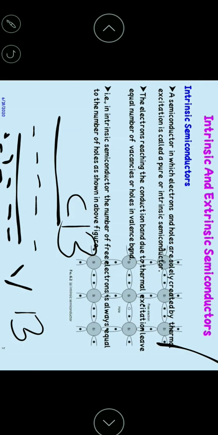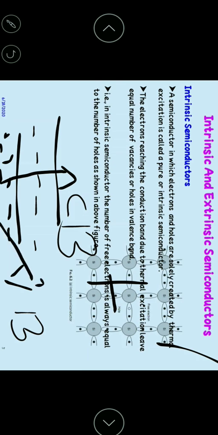Examples for intrinsic semiconductors are silicon and germanium. These form covalent bonds with the adjacent neighboring atoms. Due to that, valence electrons are tightly bound, so they have low conductivity at room temperature. At low temperature, the valence band is filled with electrons and the conduction band is empty. Hence, it acts as an insulator. At high temperature, the covalent bond breaks and the valence electrons get excited to the conduction band. As a result, in the valence band, a vacancy is created.